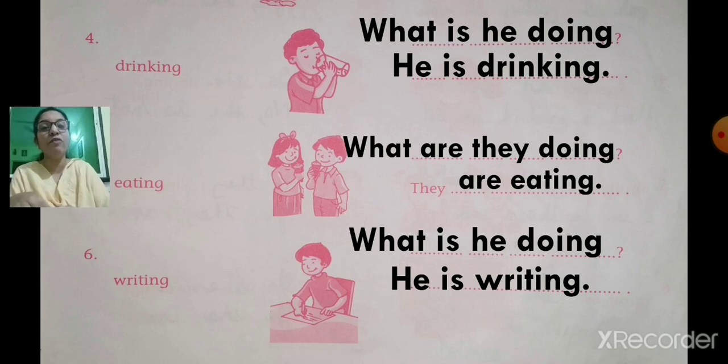Okay. So number 4 is, question is, what is he doing? Answer is, he is drinking. Number 5, question is, what are they doing? And the answer is, they are eating. Number 6, question, what is he doing? And the answer is, he is writing. Okay. So children, we have ended with our today's session.